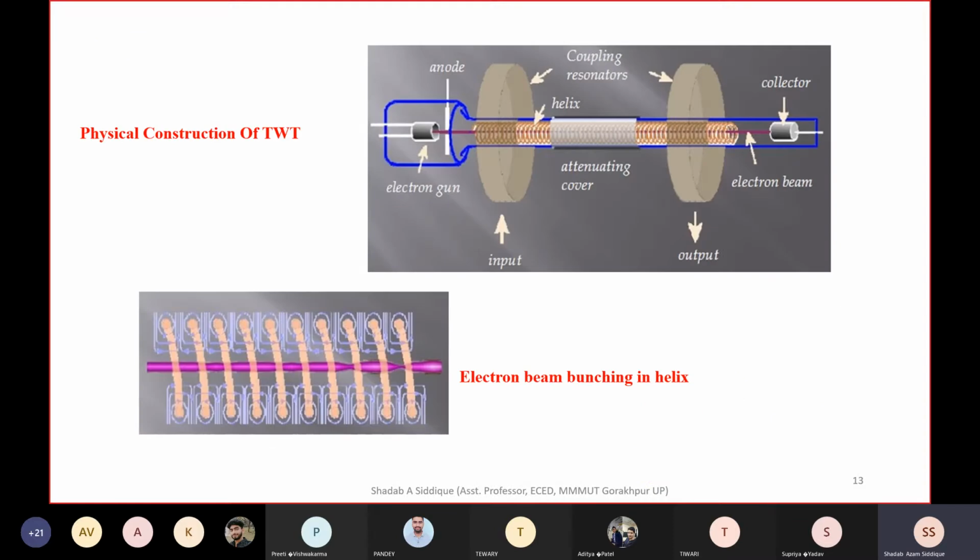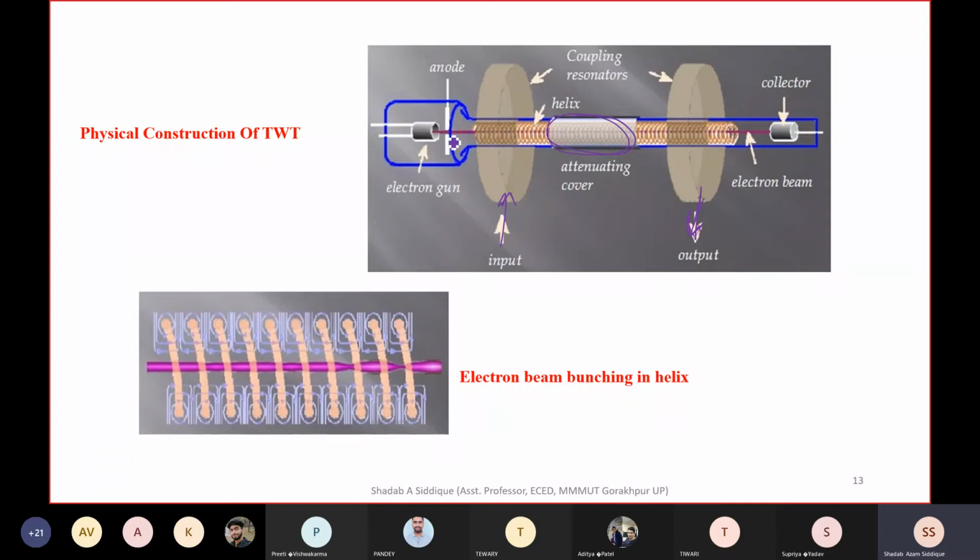This is the physical construction of the TWT, a simple 3D view of its construction. We have the helix and the attenuator, here to here. The RF input is applied from here, and the RF output is taken out from here.